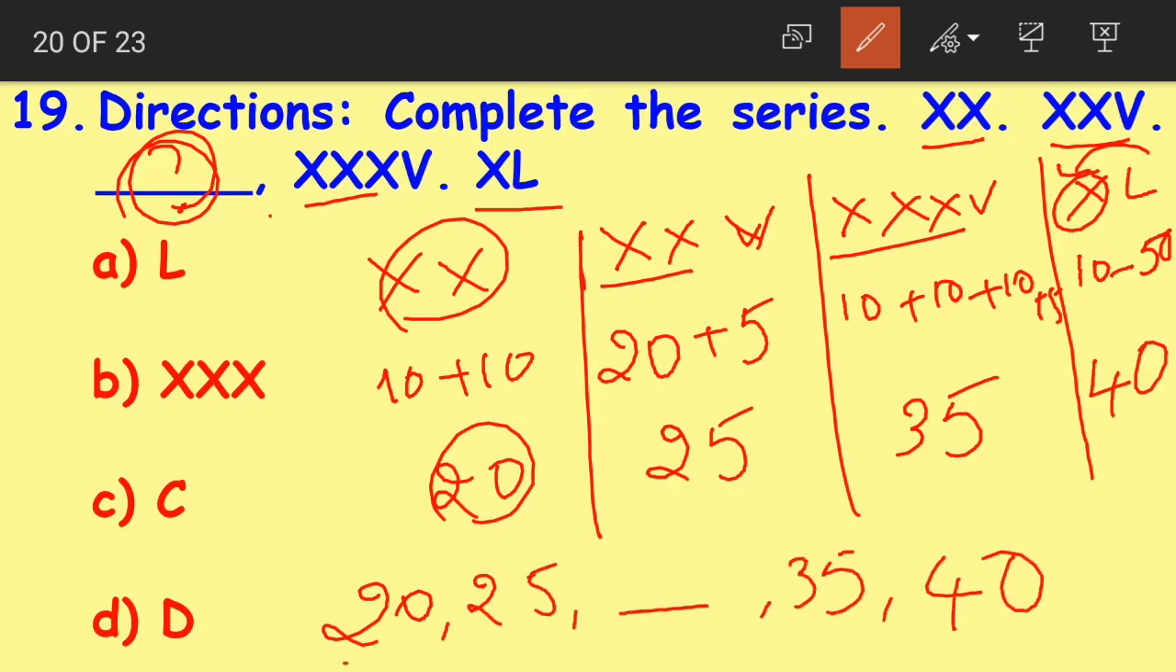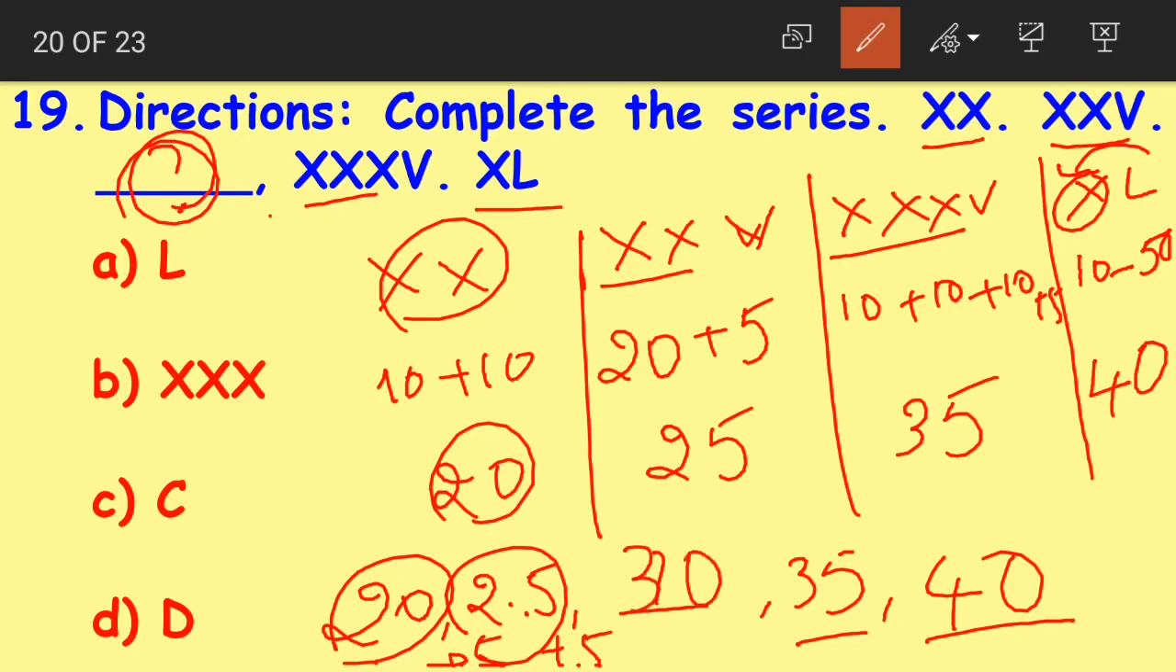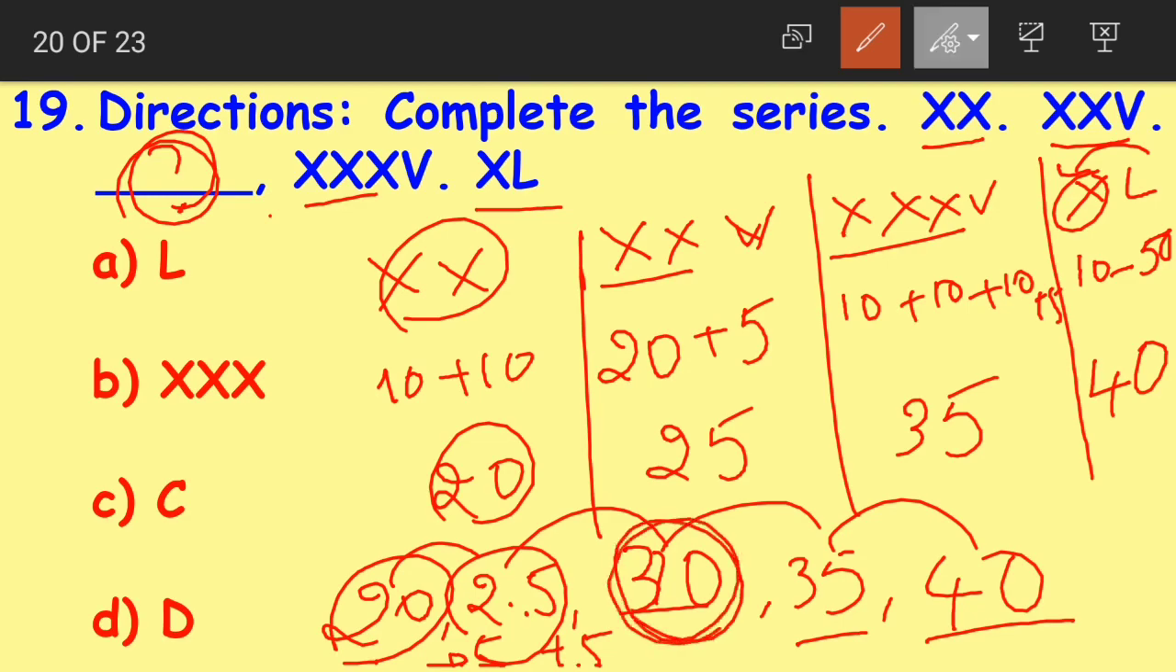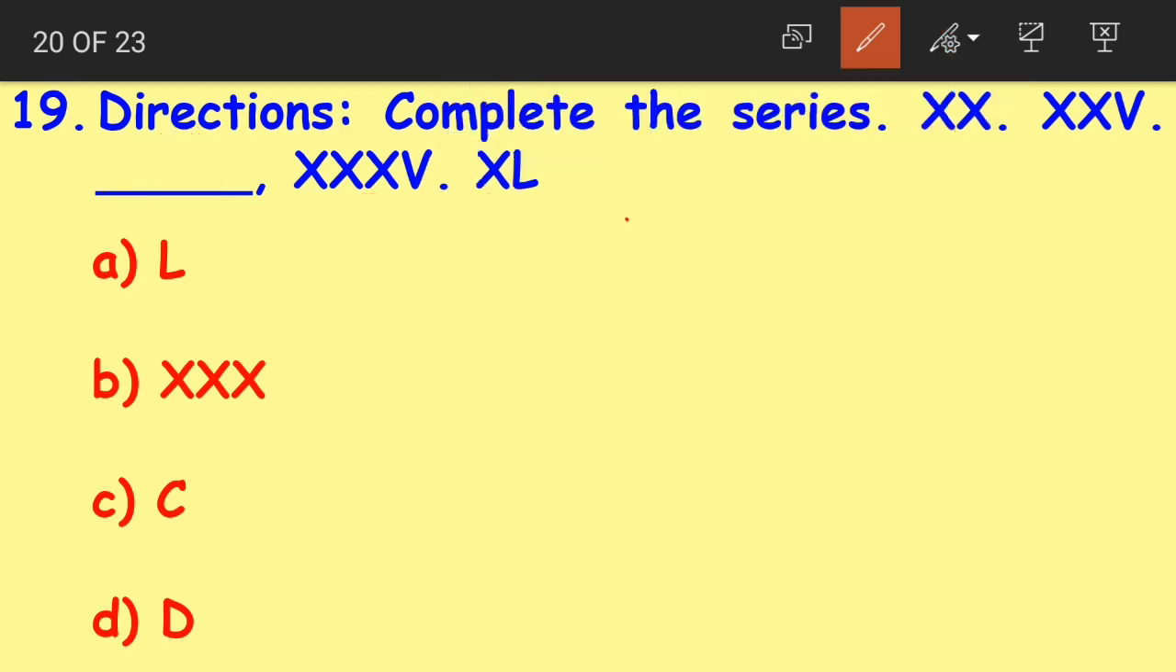Right? If you observe the numbers, we have 20 then 25, which means we have added 5. 20 plus 5 becomes 25 and here also 35 plus 5 becomes 40. Now what should this number be? 25 plus 5 becomes 30, right? 30 plus 5, 35. 35 plus 5, 40. Understood children? So 30 here becomes the perfect number to complete the series.